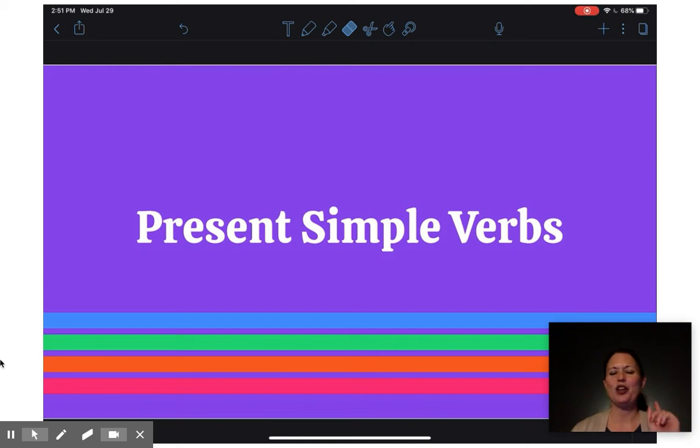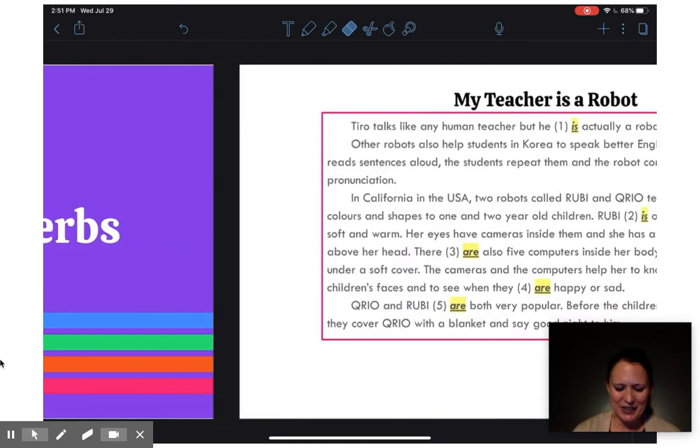Welcome back. I hope you feel like an expert on the to be verb and are ready to look at present simple verbs. Well, let's get started.